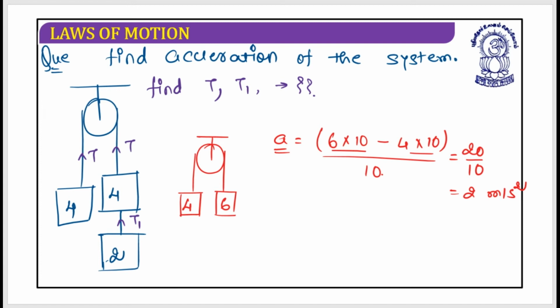Now to find the tension T, what I can have is 2 multiplied by m1 multiplied by m2 divided by m1 plus m2. It's 6 2s are 10. So this is 6 4s are 24 divided by 5 Newton. Yes, this is 24 divided by 5 Newton, which is 4.8 Newton.